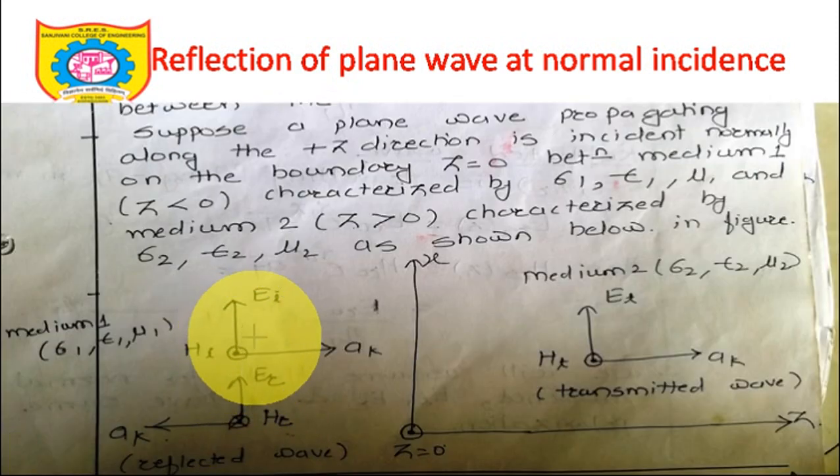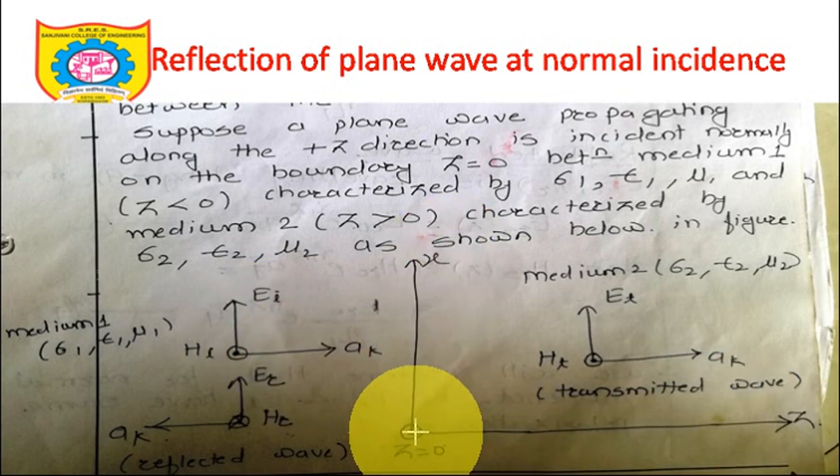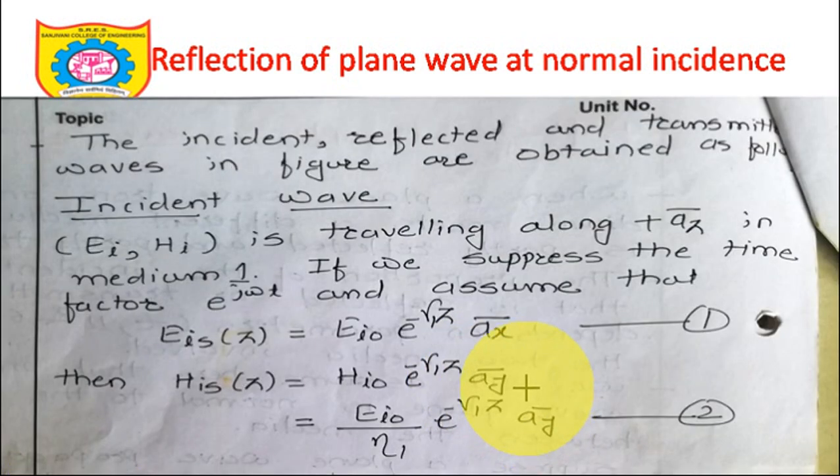If the EI direction is along x, keep your right hand in such a way that your middle finger is coming out, towards you, outside the plane of paper. This is the X direction, this is the Z direction. What is the axis left, which is coming towards you? It is the Y axis. So HI will have its component along the ay bar direction. It's not a mistake, it's correct. So HI0 e raised to minus gamma 1 z into ay bar.